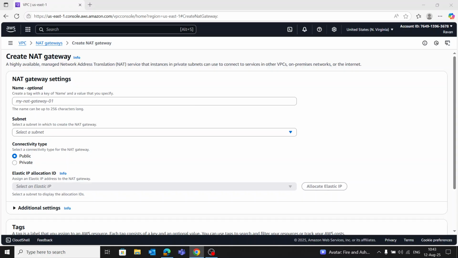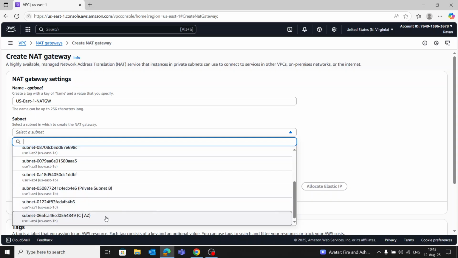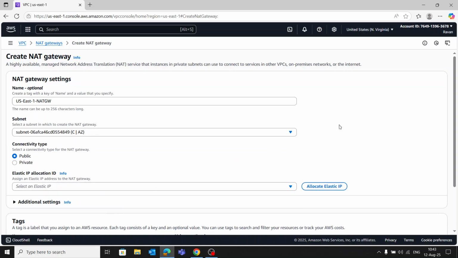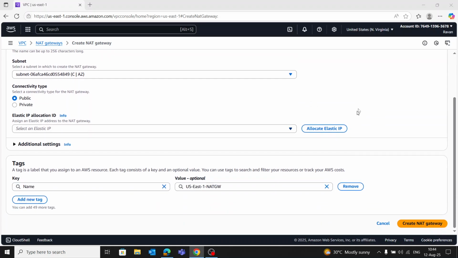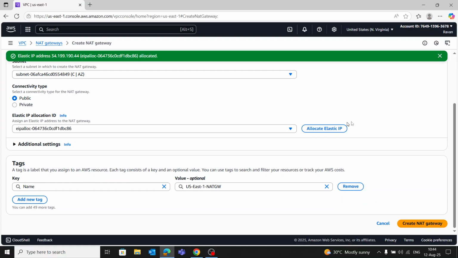I will give a name like this. Use the elastic IP. Allocate.